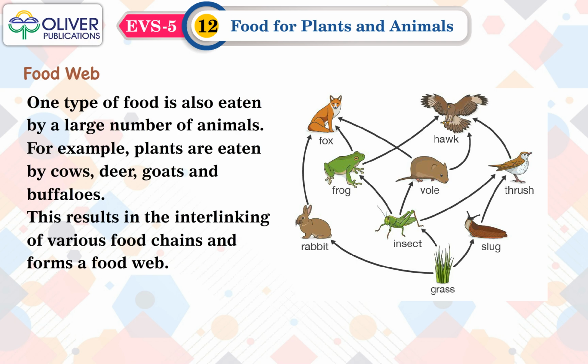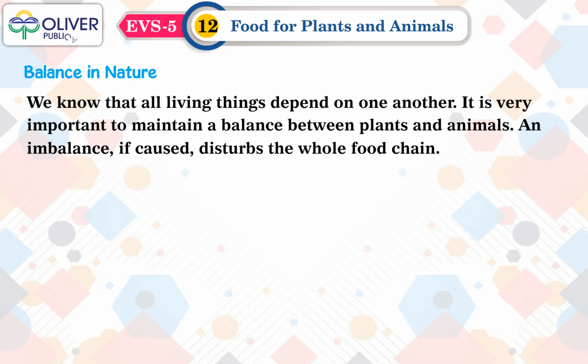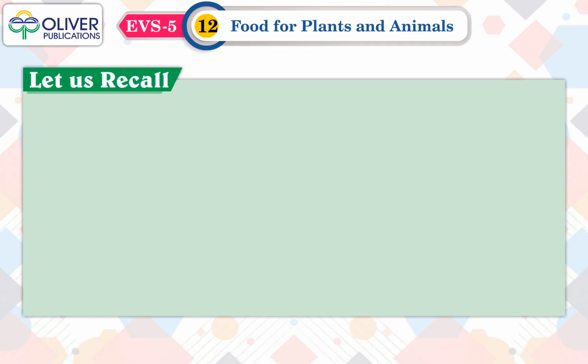One type of food is also eaten by a large number of animals. For example, plants are eaten by cows, deer, goats, and buffaloes. This results in the interlinking of various food chains and forms a food web. Balance in nature. We know that all living things depend on one another. It is very important to maintain a balance between plants and animals. An imbalance, if caused, disturbs the whole food chain.